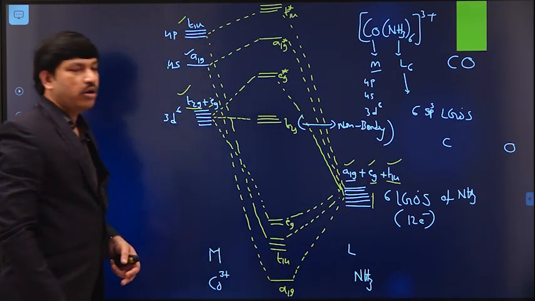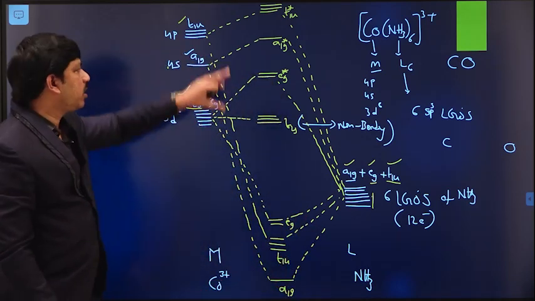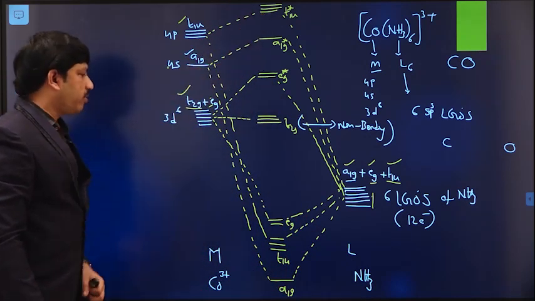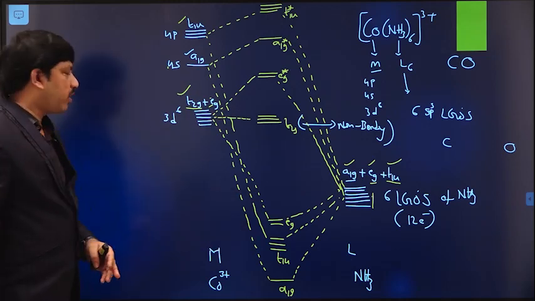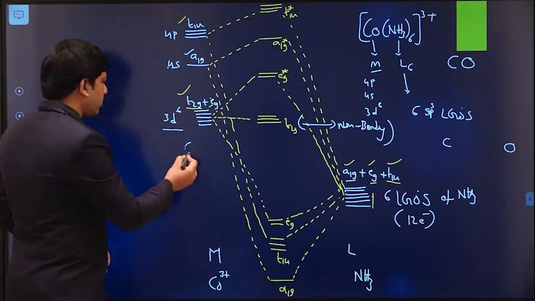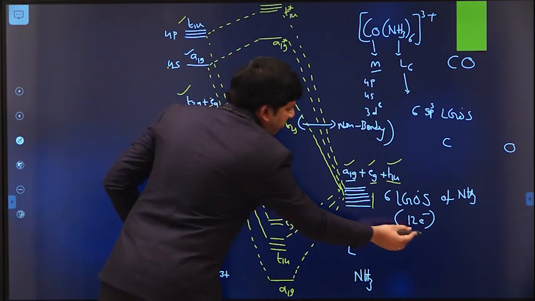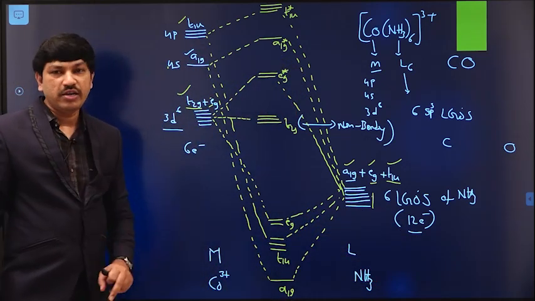These are non-bonding molecular orbitals, and these are bonding molecular orbitals, and these are anti-bonding molecular orbitals. Now we have to fill the electrons in these newly formed molecular orbitals. From the metal side, how many electrons are available? 6 electrons are available. From the ligand side, how many electrons are available? 12 electrons are available. In total we have 18 electrons.